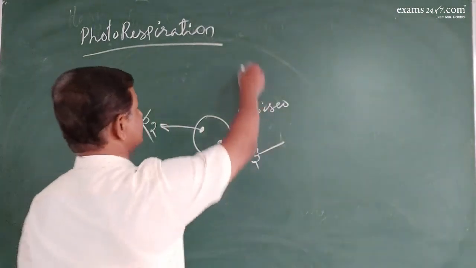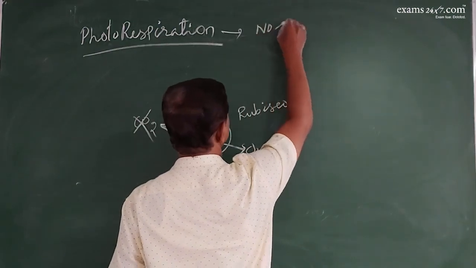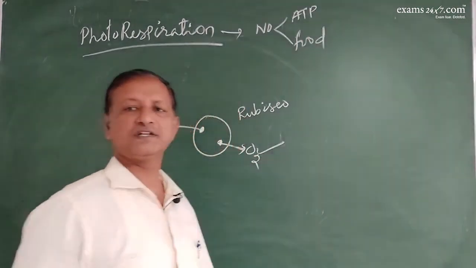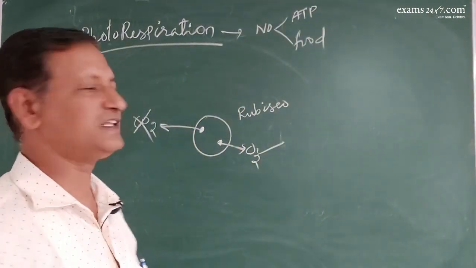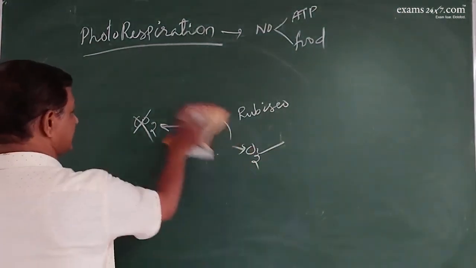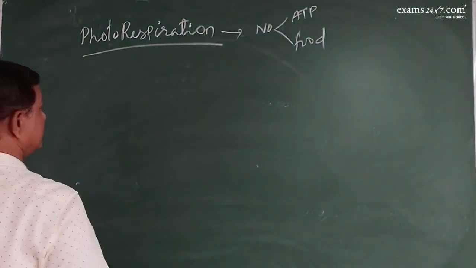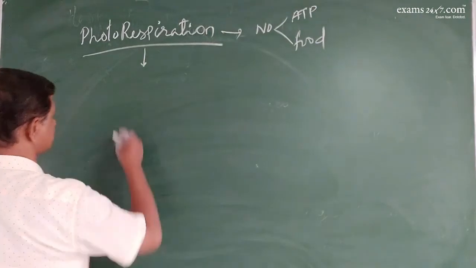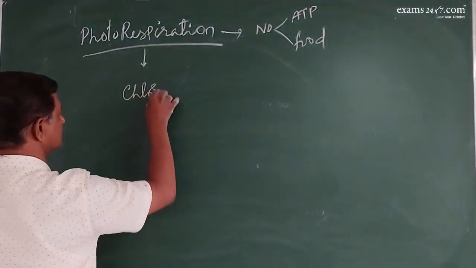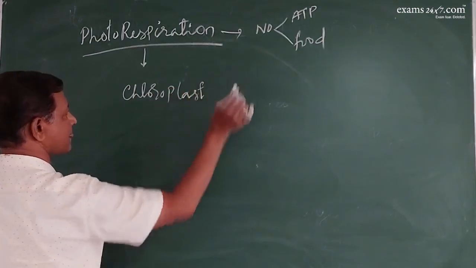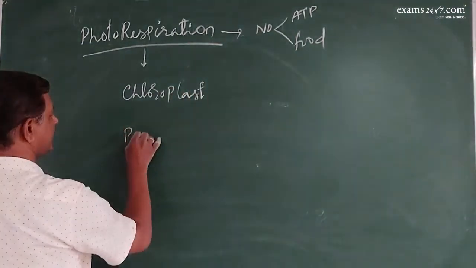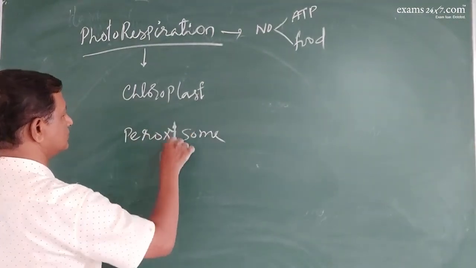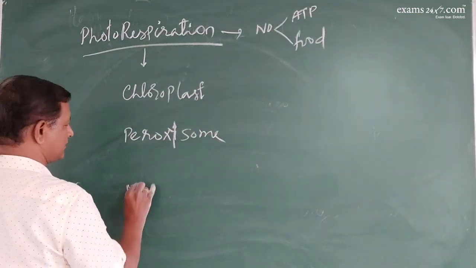So the process does not yield ATP nor food. So it's a total loss. And this photorespiration occurs in 3 organelles. It starts in the chloroplast, then transfers to another organelle called peroxisome, and finally gets over in mitochondria.